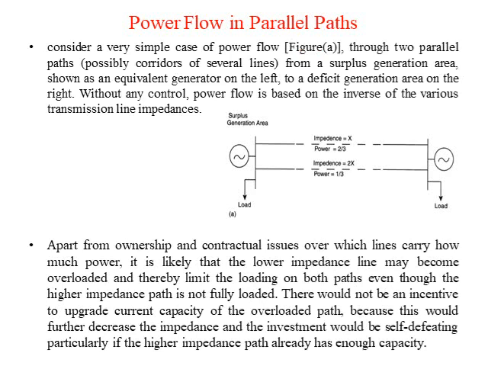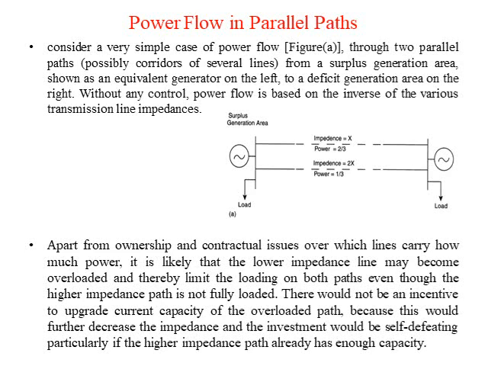So consider a first network. Consider a very simple case of power flow as shown in the figure. There are two parallel paths from surplus generating areas, shown by an equivalent generator on the left hand side, to deficit generation areas on the right side. Without any control, power flow is based on the inverse of the various transmission line impedances.